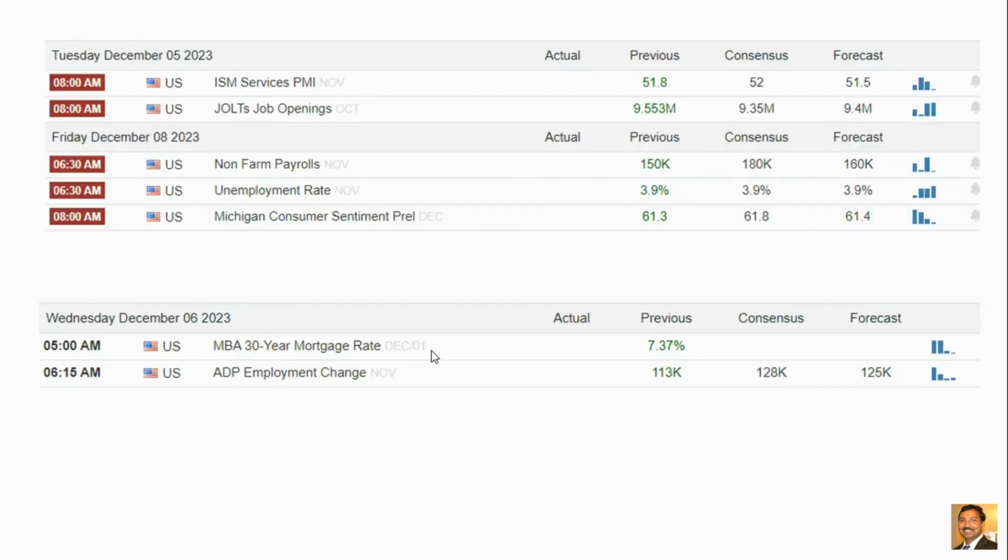And this is the economic calendar. On Tuesday we have ISM services PMI and JOLTS job openings, and this is one of the binary events for the market. Based on this data, the market may go up or may go down. And there are also non-farm payrolls, unemployment rate, and Michigan consumer sentiment preliminary release. Non-farm payrolls is also very important. I'm expecting unemployment to be a little bit high, and that will help the market go up, because they think that if the unemployment rate is high, there is very little chance of a rate hike and a very high chance of rate cuts. Also on Wednesday we have the MBA 30-year mortgage rate and ADP employment change.